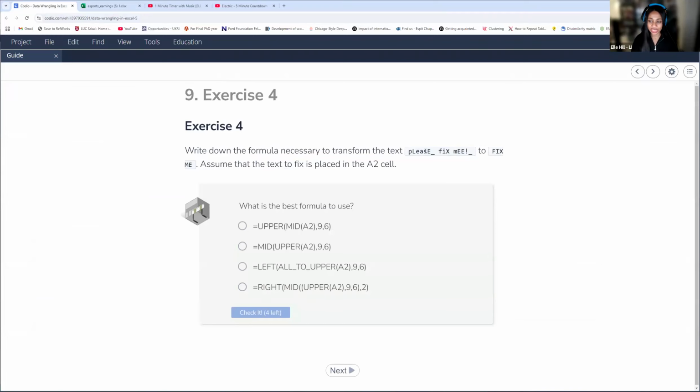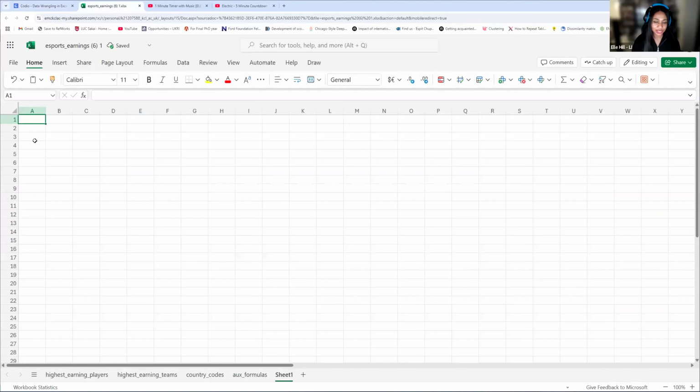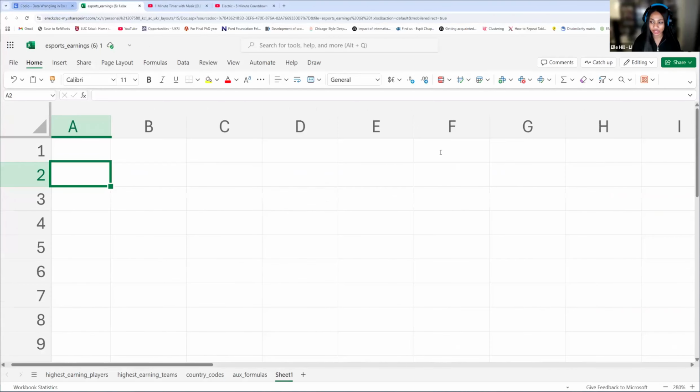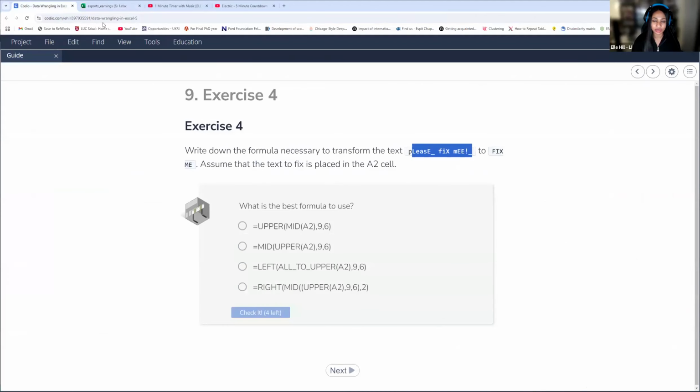So I would like you to copy and paste, please fix me. So go ahead and copy and paste this. And your goal is to change it to fix me. So how would you change this to fix me? And this is assuming that you're placing this in cell A2. A2, yes, cell A2. So let's put this here. And then let's go ahead and copy and paste our please fix me.